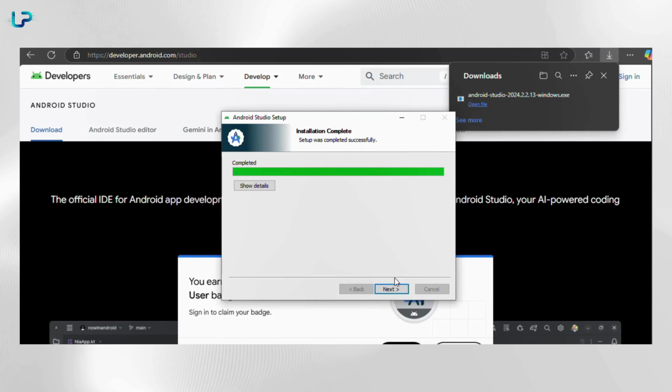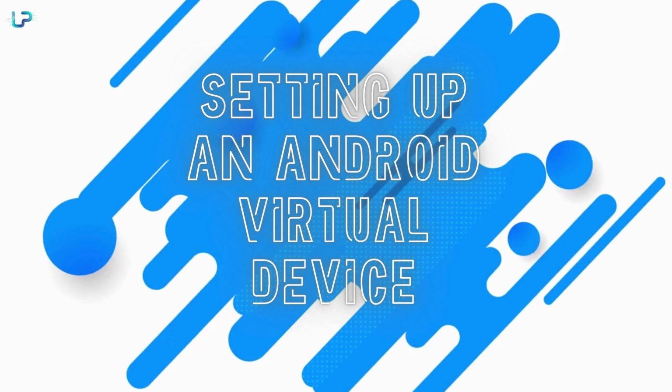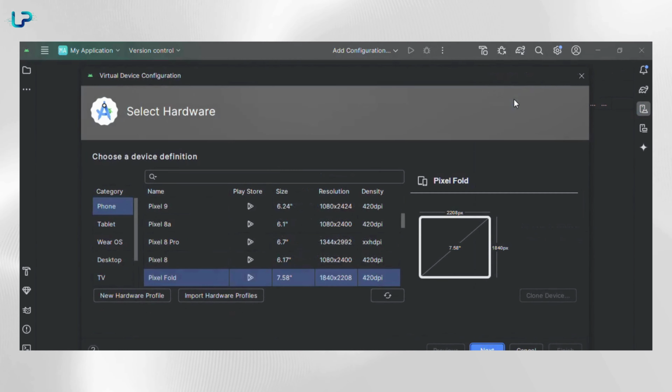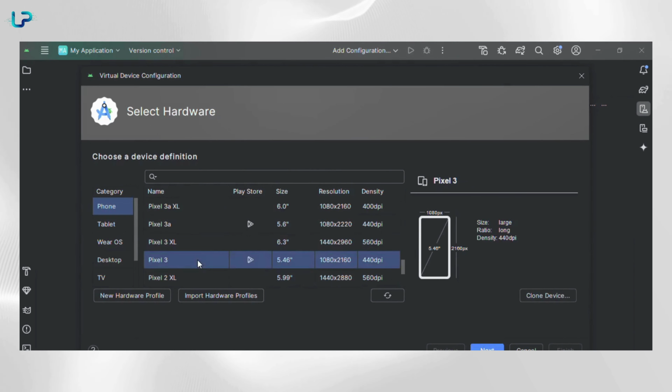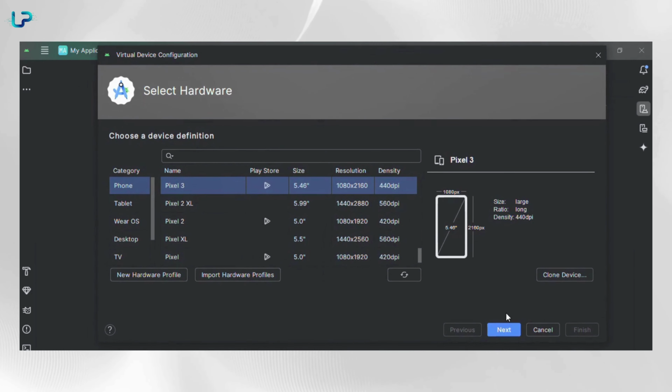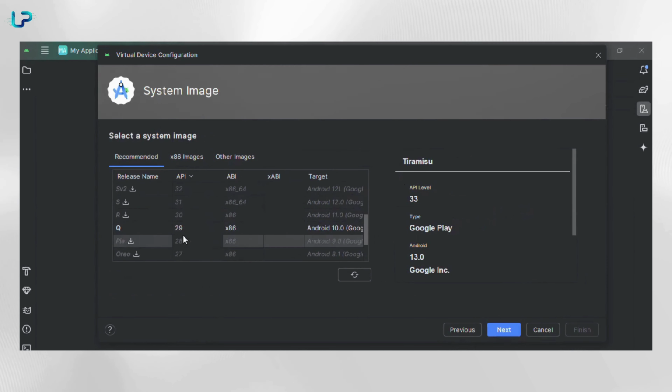The next step is setting up the Android virtual device. Click on Device Manager, then click the plus icon and select Create Virtual Device. Choose Pixel 3 and click Next. And select the Cube system image. Click Next.